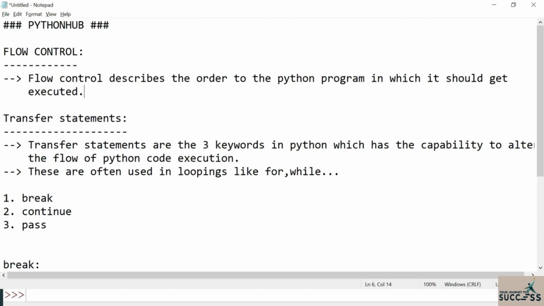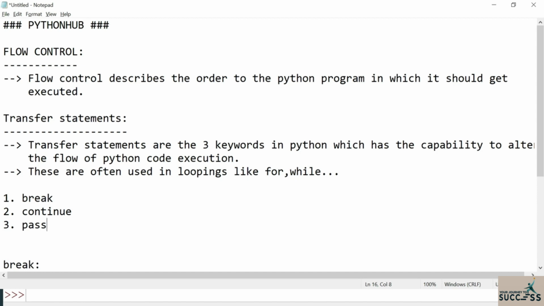The transfer statements are basically three keywords present in Python. Each of those three keywords has certain functionality. First one is break, second one is continue, and third one is pass.